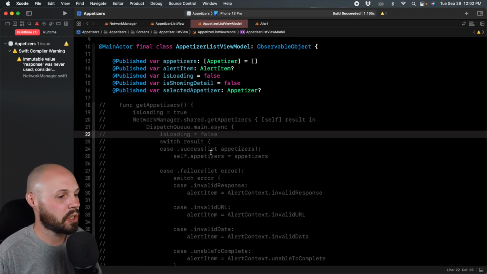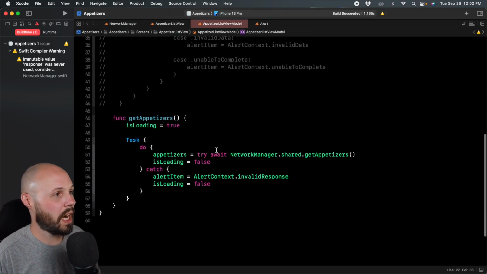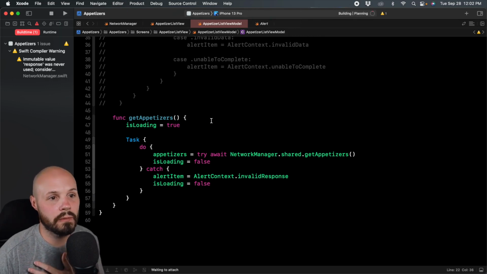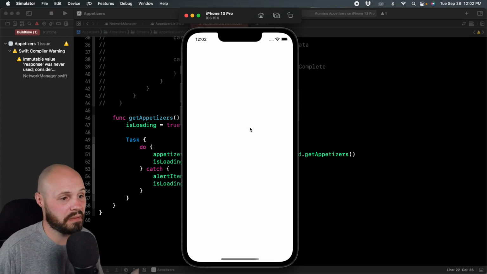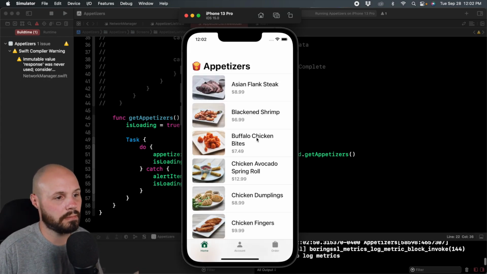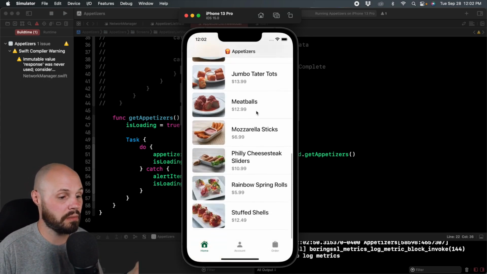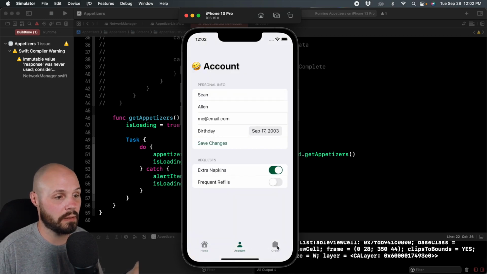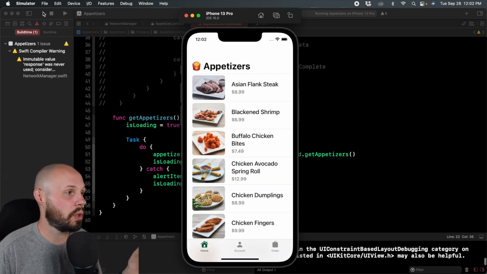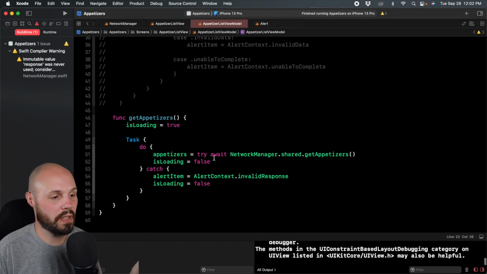But let's make sure this works before I do the recap. So I'm going to run it and we should see the app acting as we expected, right? Nothing should be different. Yep, here we are. Our image is loaded. App is still working. Accounts there, order there. Cool. So again, we just refactored the network calls.